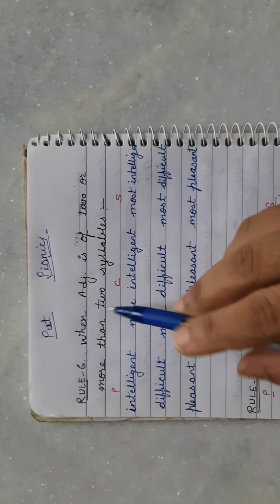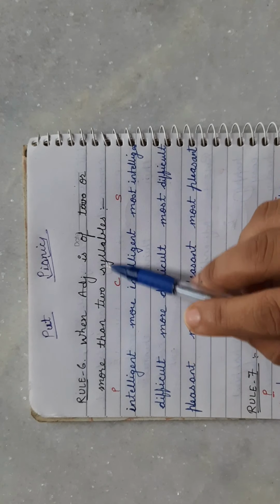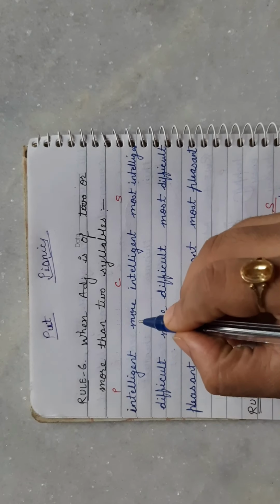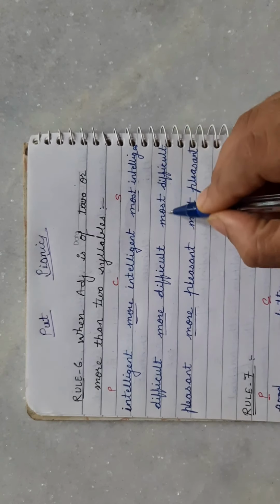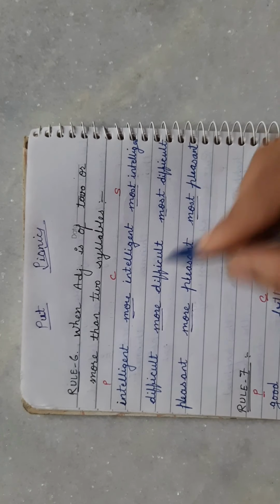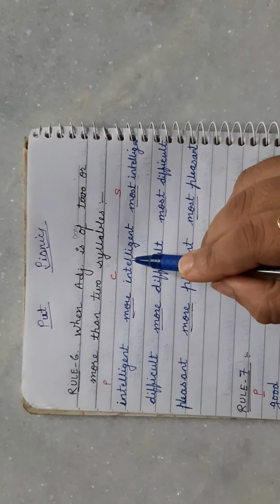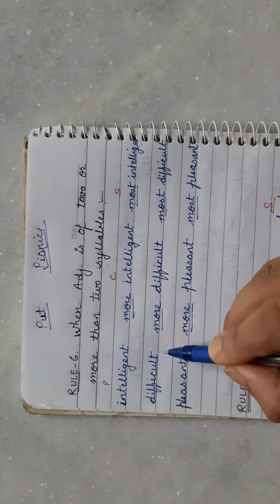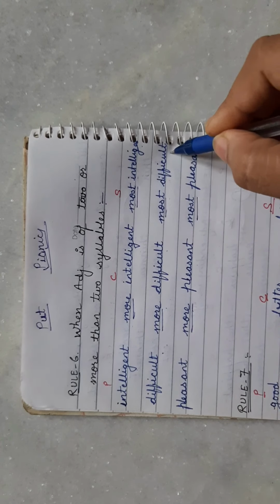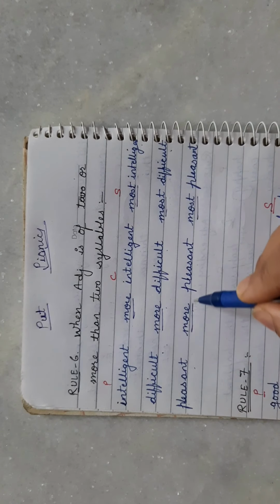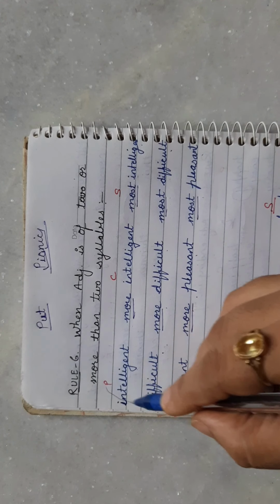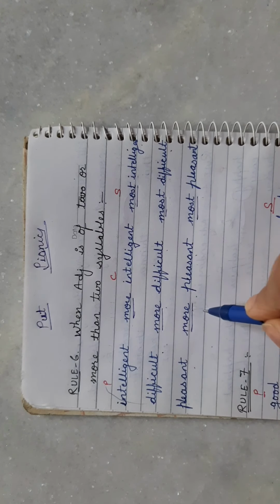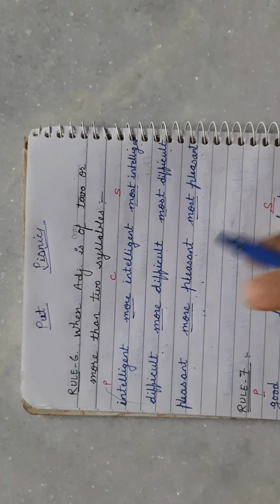So when an adjective is of 2 or more than 2 syllables, then we use more for comparative degree and most for superlative degree. Intelligent, more intelligent, most intelligent. Difficult, more difficult, most difficult. Pleasant, more pleasant, most pleasant. In simple words, we can say for long words we can use this rule.